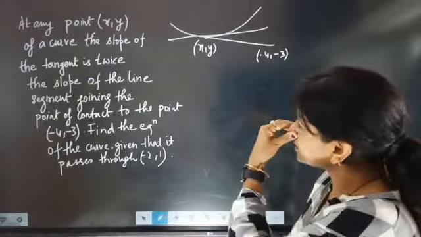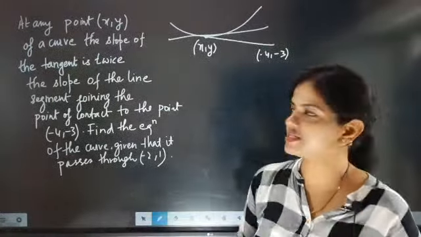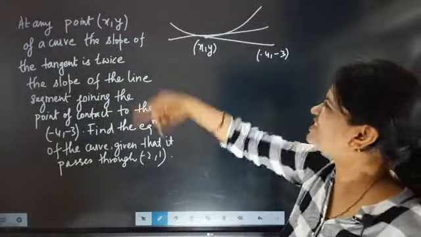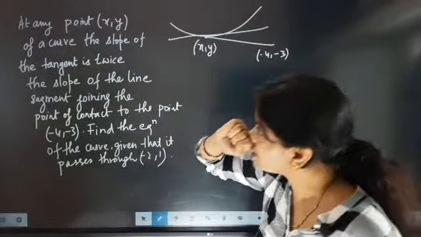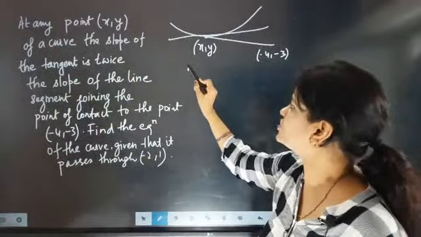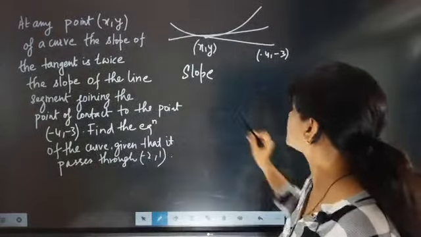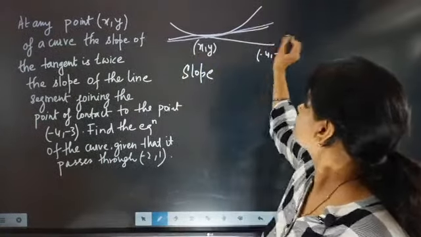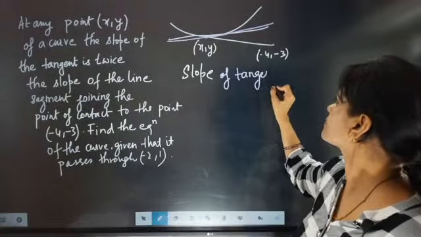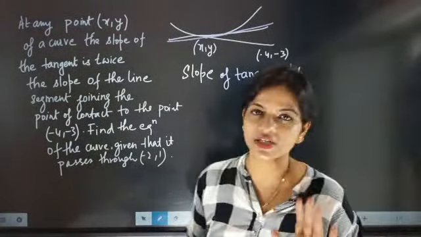So the first important point is, you have to understand very nicely. Any point is given on the curve. Now a tangent is there passing through the curve. But what will be the slope of the tangent? If this is the tangent, then the slope of the tangent is dy by dx, beta.